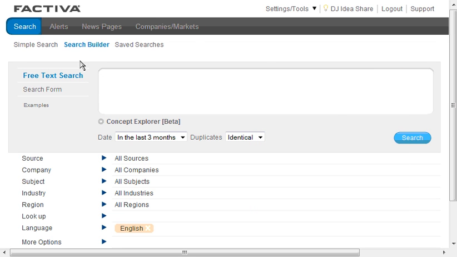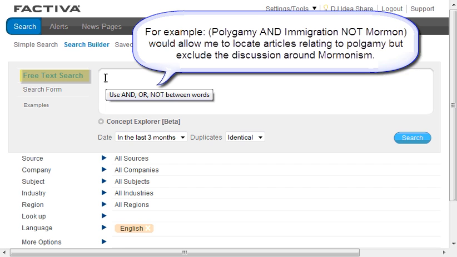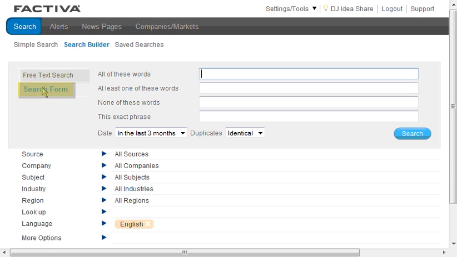Now as we go into this introductory page, you'll see that I have a number of options: the simple search, the search builder, and some options to save my searches. This is the free text search. It allows me to construct a search using and, or, not between my terms, or I can alternatively use the search form. The search form provides particular boxes that I can use to construct my search.